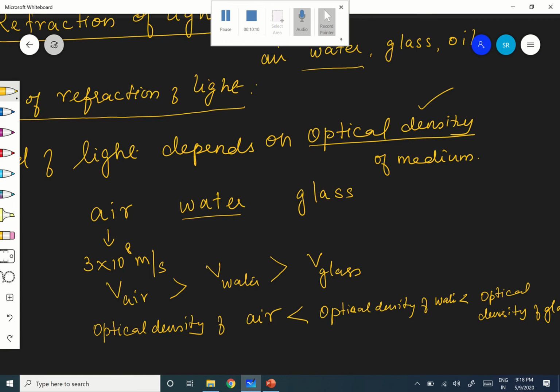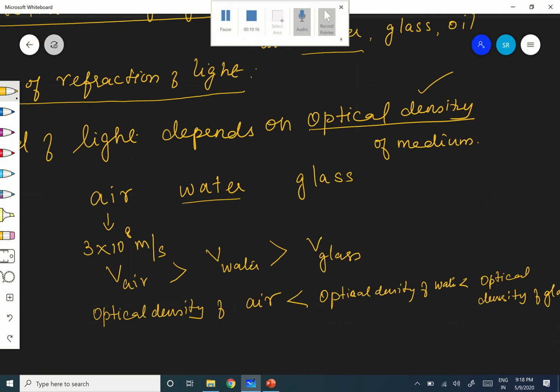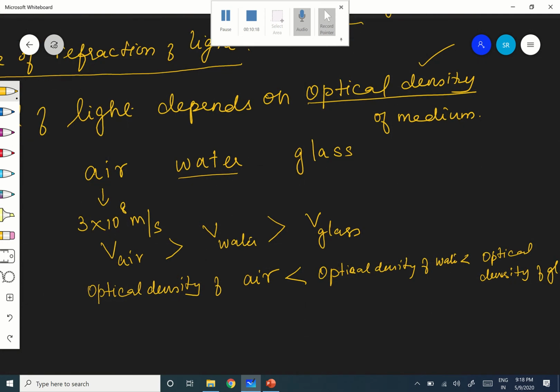Are you following? Is it clear? Therefore, now I am going to give you one more. See, depending upon the optical density. Now you know what optical density is. So, if you take only air and water, here the optical density of air is less when compared to that of water.